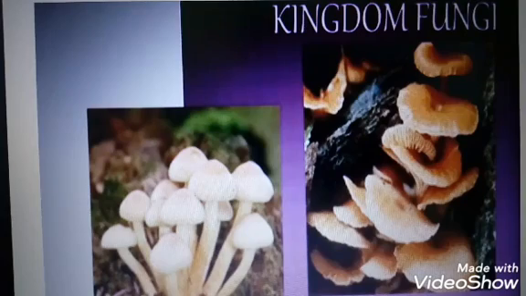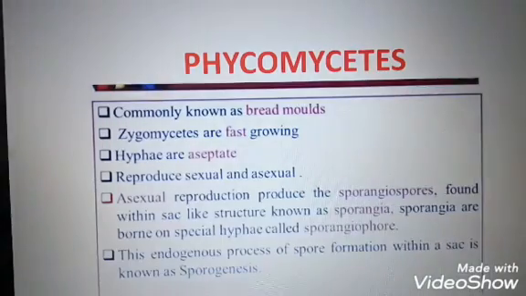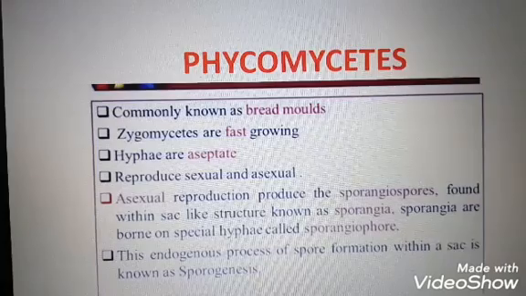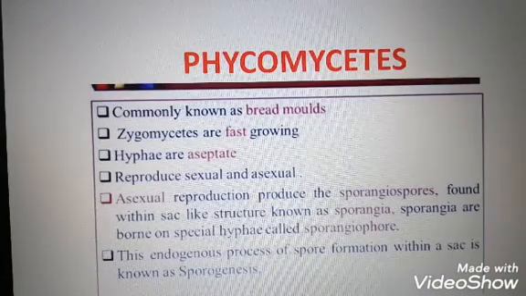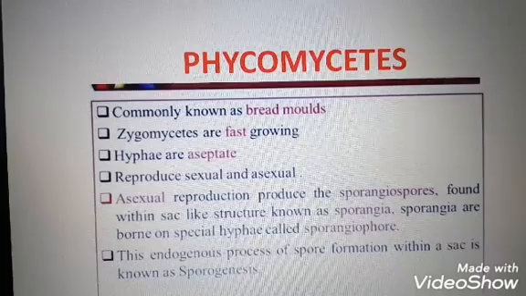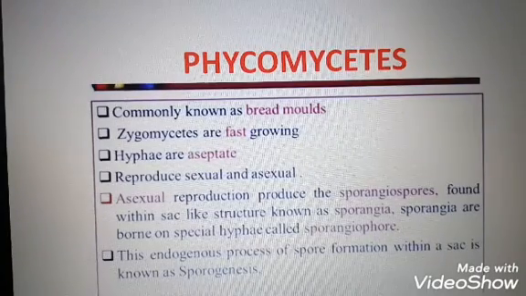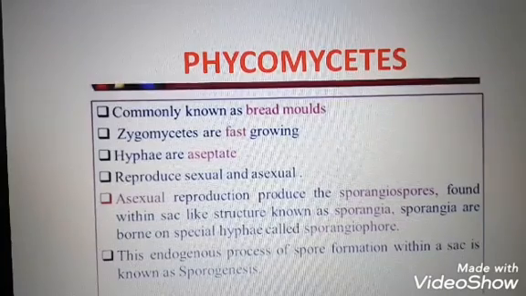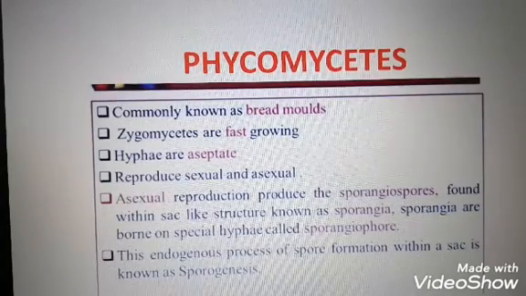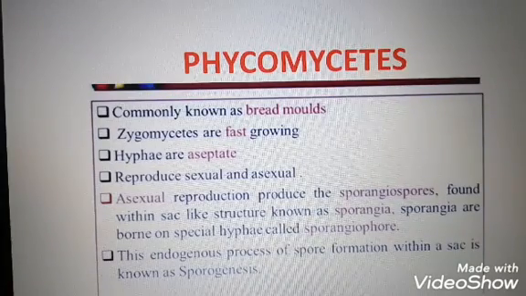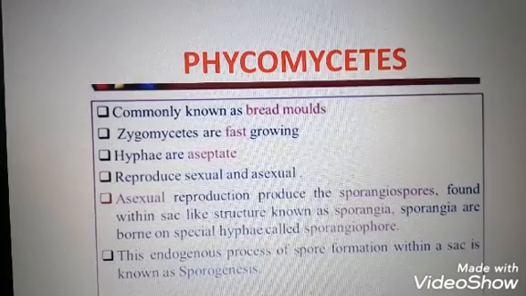The chapter Biological Classification, in this module we are discussing the kingdom fungi. Kingdom fungi is classified into mainly four groups: Phycomycetes, Ascomycetes, Basidiomycetes and Deuteromycetes. First of all, we are discussing Phycomycetes.